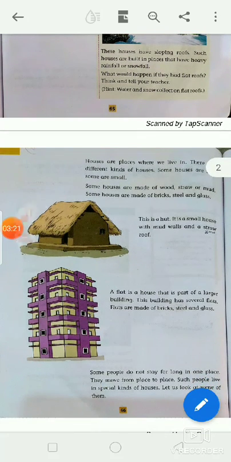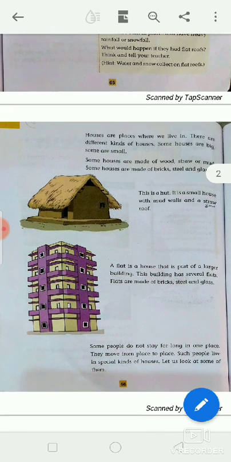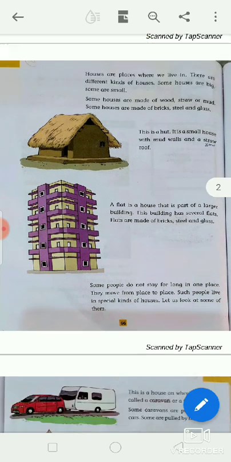This is a flat. A flat is a house that is part of a large building. This building has several flats. Flats are made of bricks, steel and glass. Understood? Again, a flat is a house that is part of a large building. This building has several flats. Flats are made of bricks, steel and glass.